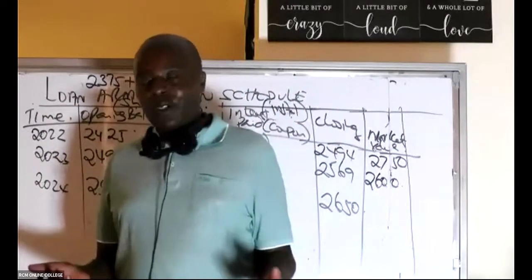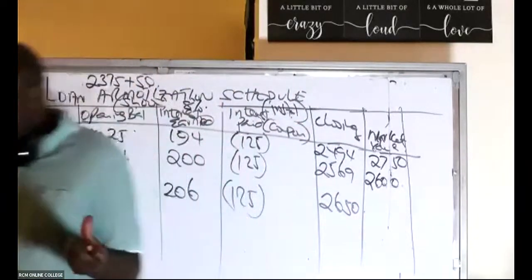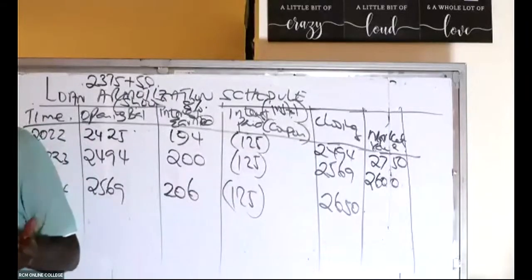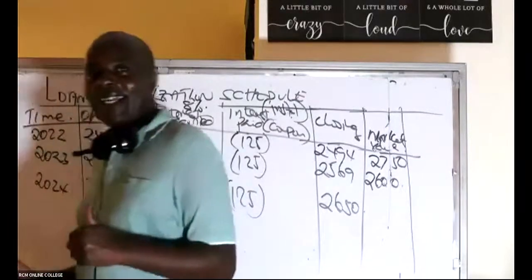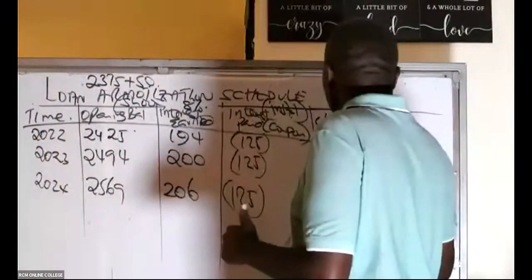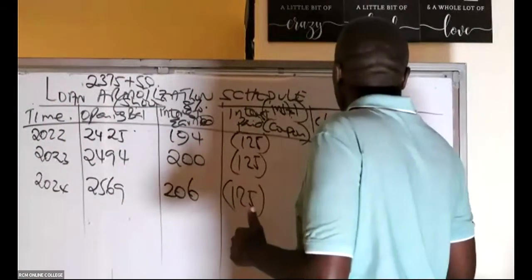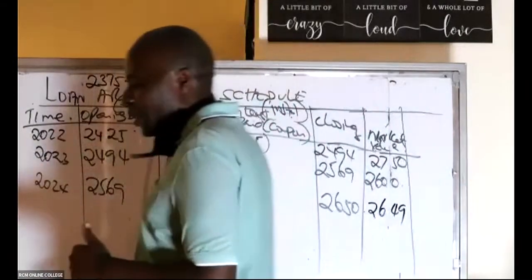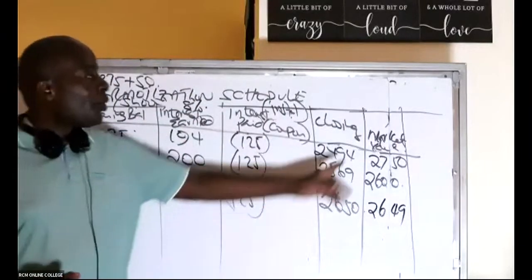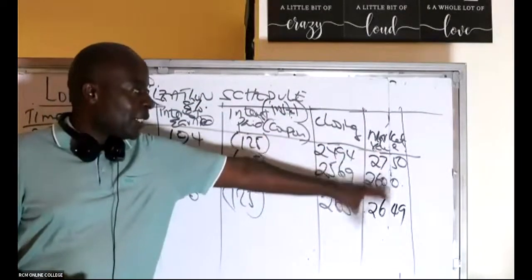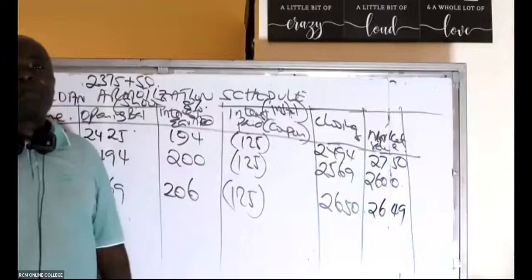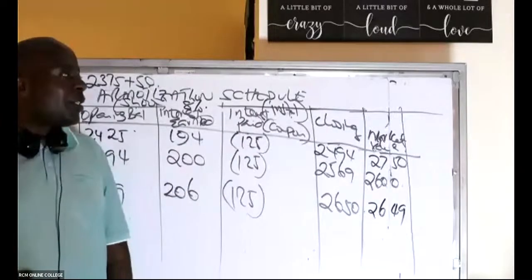This is the year of redemption. Are you able to remember the redemption amount? Was it 2500? No, it shall be redeemed at a premium. It was 2649. Remember, it was to be redeemed at a premium. So then I know what I'm going to take to my balance sheet. These are the figures we'll be taking to the balance sheet.